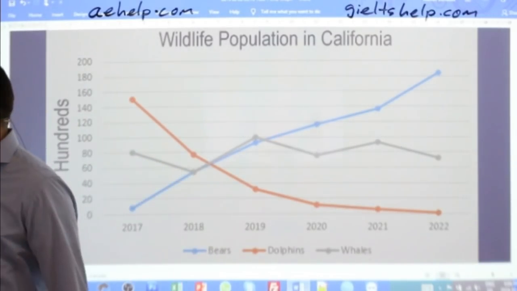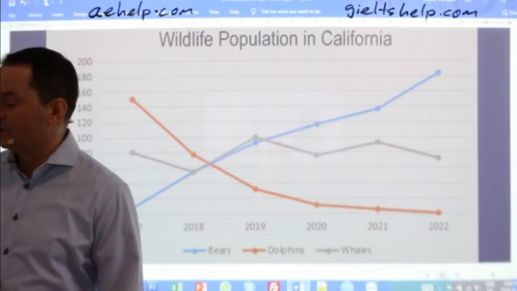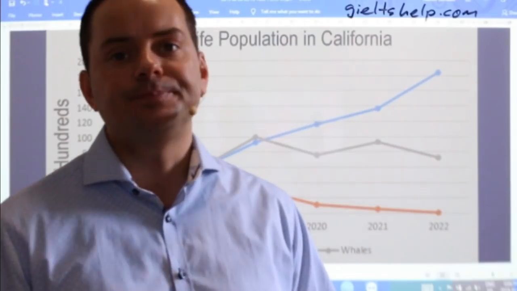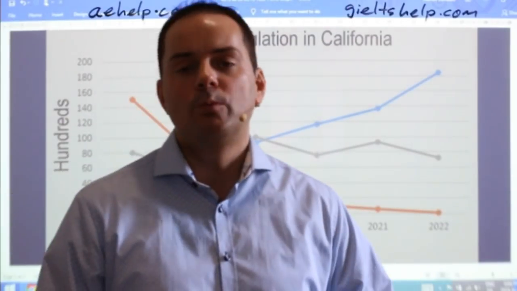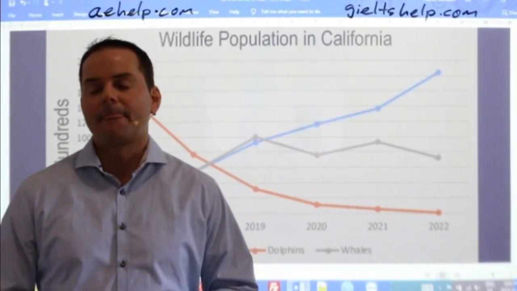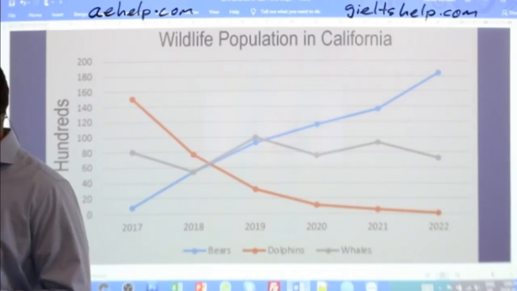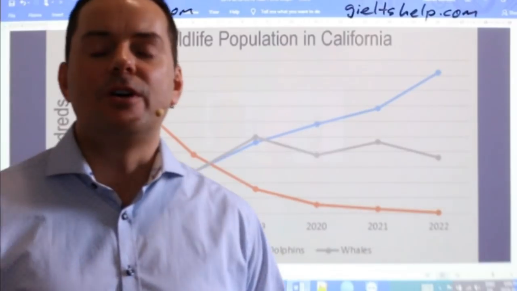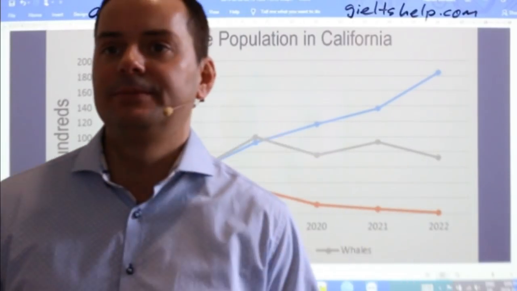Perfect. So what's our first step here, students? What's the first step that we should focus on? What is step number 1? We've looked at the question. We've looked at the graph. What should we do?